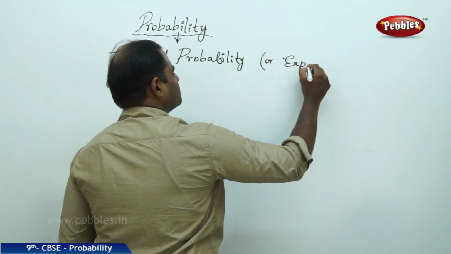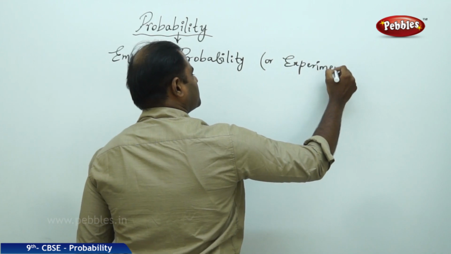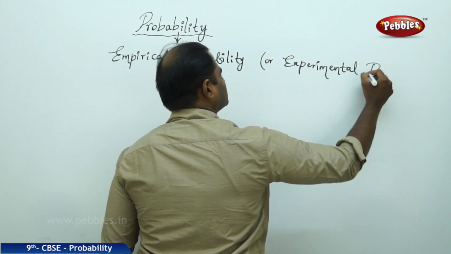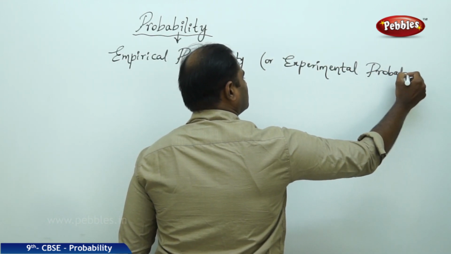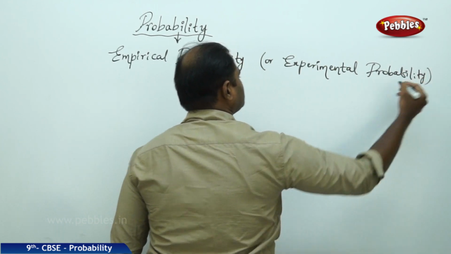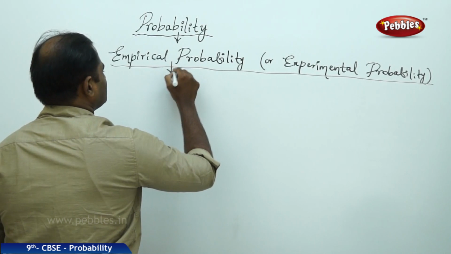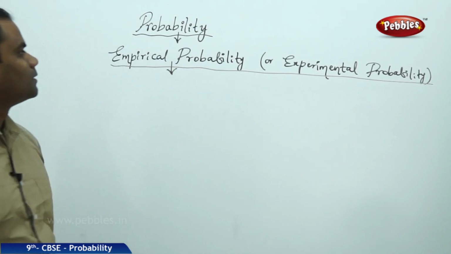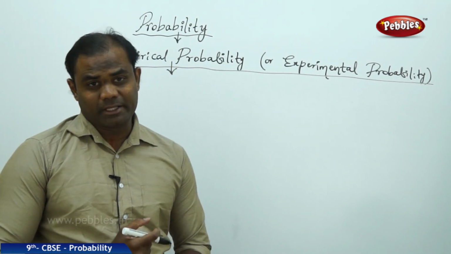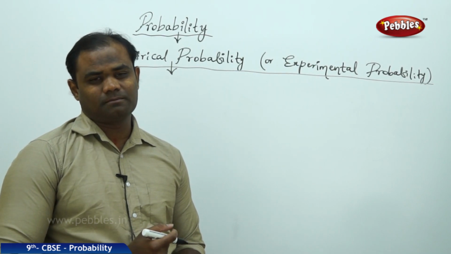It is also given by the name experimental probability. So empirical or experimental probability.